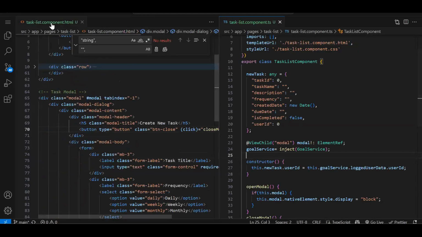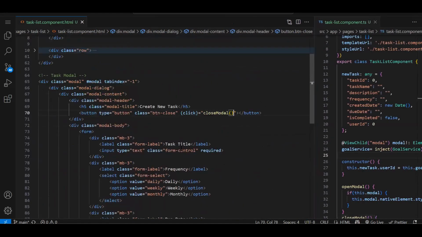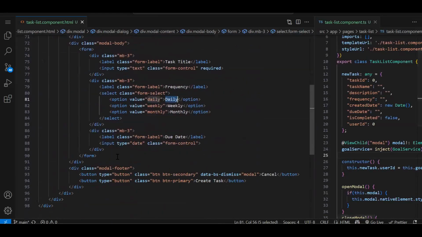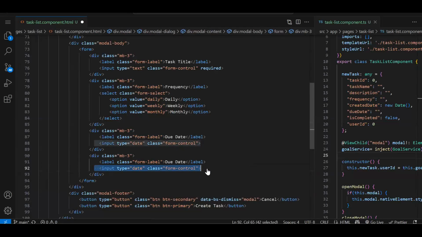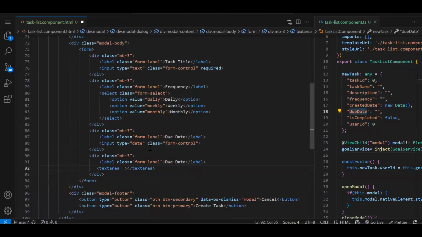Let's open it side by side. You can see this is our form. Now here we need to bind it. Title is there, frequency is there, due date is there, and description we also need. So let's quickly have the description box also. For description we will need a textarea, class form-control we will need. Then what do we have? Task name will be there, description, frequency, due date. Wait, something is missing. Class form-control.